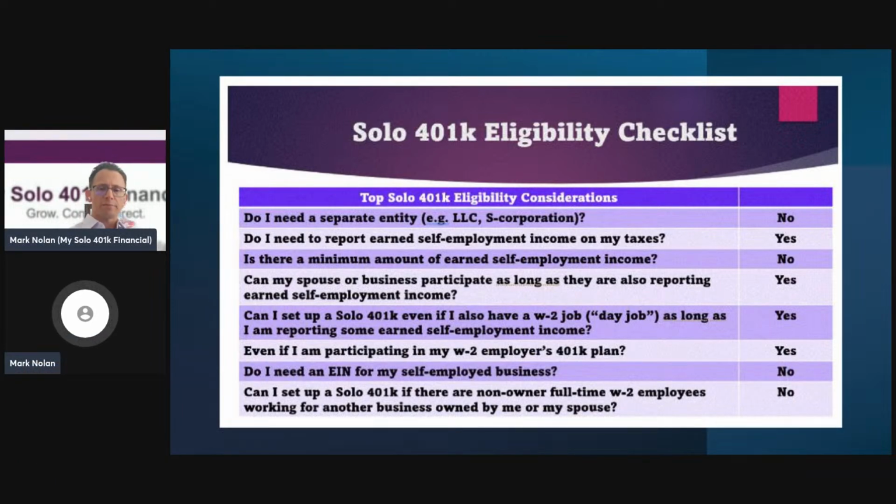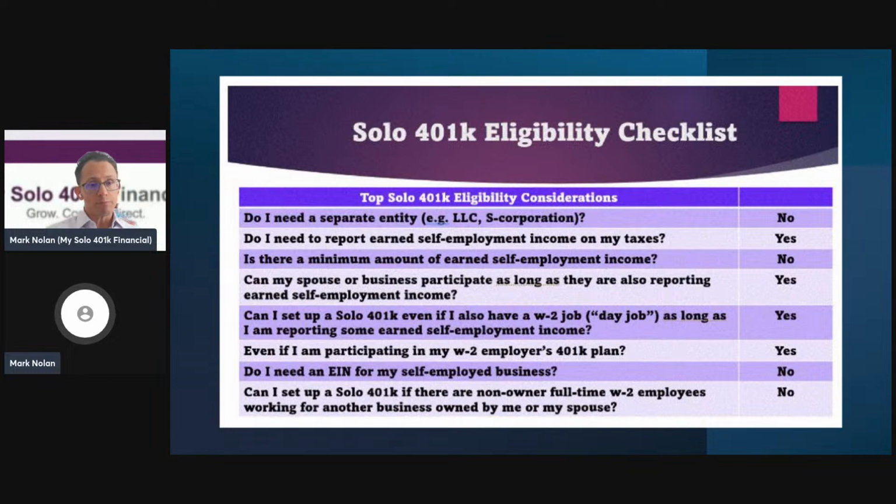So from an eligibility perspective, as I mentioned, you have to be self-employed. You cannot employ any full-time W-2 employees who work 1,000 hours or more in your business. Any entity type can really establish a solo 401k, meaning it doesn't have to be an LLC or an S corporation. Therefore, it can be a sole proprietorship. Oftentimes, if you're a contractor, you're going to receive a 1099 NEC, and then you're going to file a Schedule C, which makes you a contractor, so that would qualify.